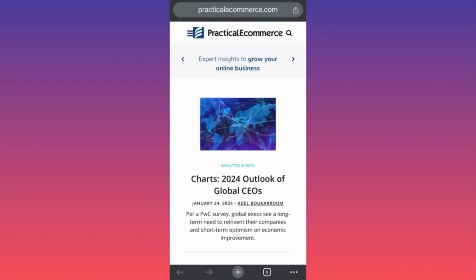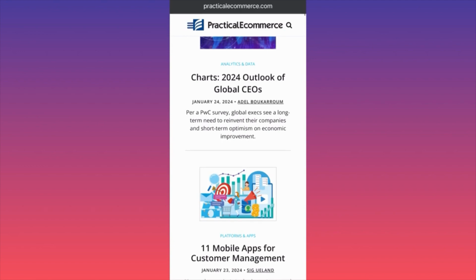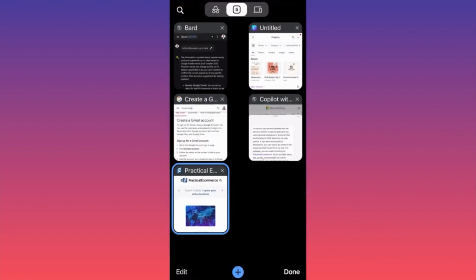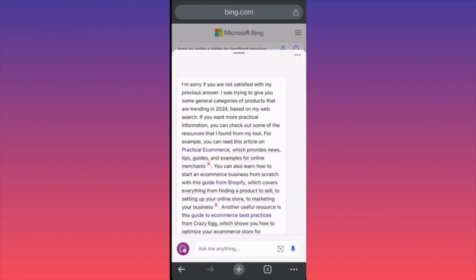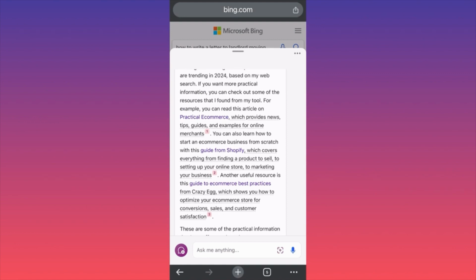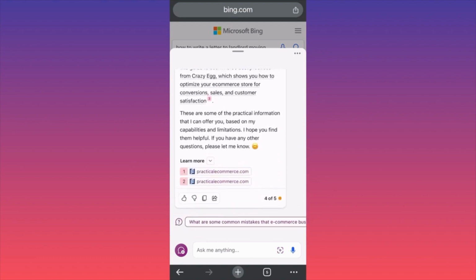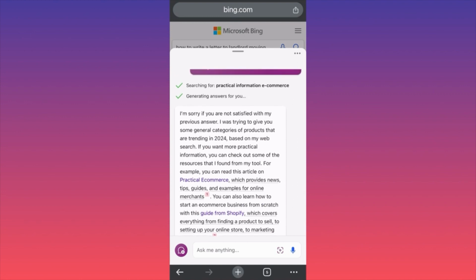If you click on this one, why would I click on this one? Charts of 2024, outlook of global CEOs, January 24. Oh, it looks like some blog post or something. Also, they gave us how to start a business from scratch, a guide from Shopify, another useful resource, a guide from Crazy Egg. So guys, I cannot recommend using Copilot for starting a business